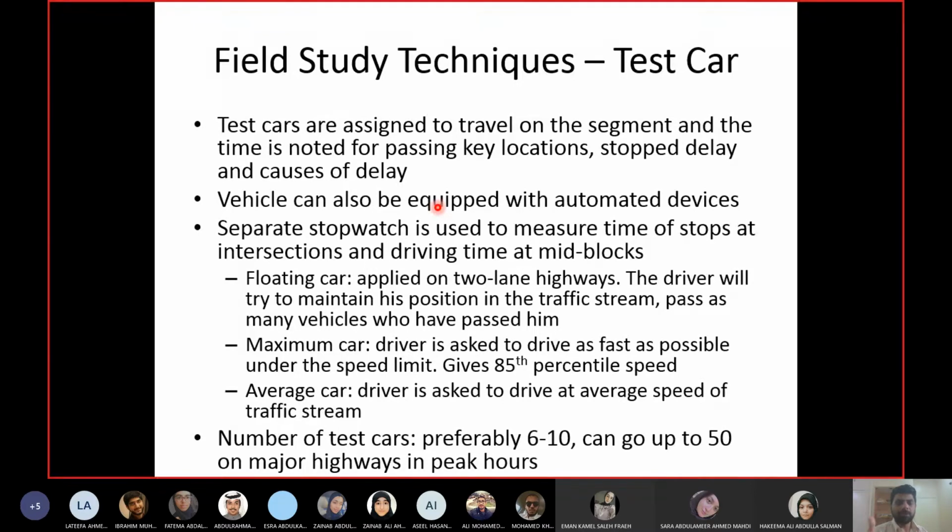But you can have automatic devices noting down the time, speed and distance, everything automatically. You can install them in the car, and then maybe you don't need the observer. But having an observer recording all these things is easy. You just need a stopwatch, pen and paper. Putting the devices within the car will be difficult.